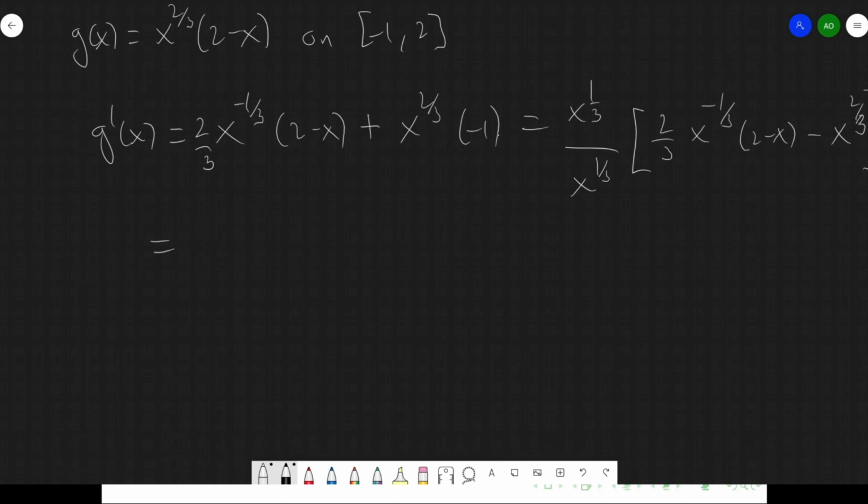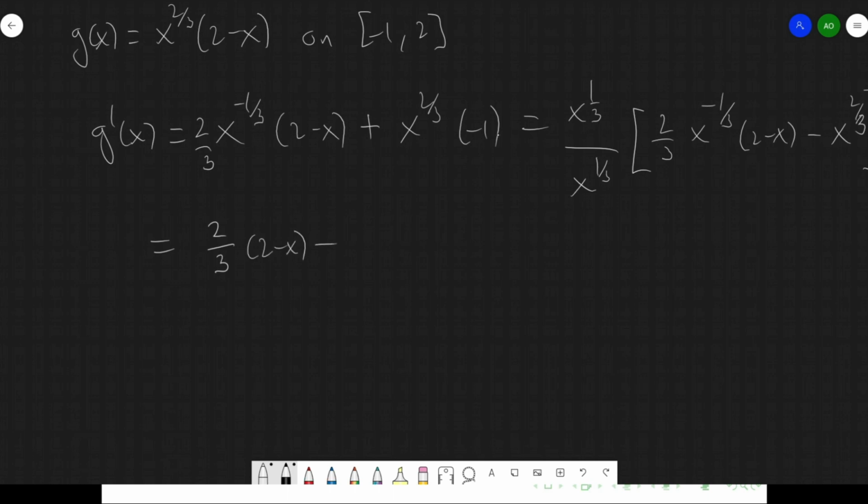Now, notice that x to the 1/3 times x to the -1/3 is going to become x to the 0, and x to the 0 is 1. So that becomes 2/3 on the top, so this is 2/3 times 1 times (2 minus x).